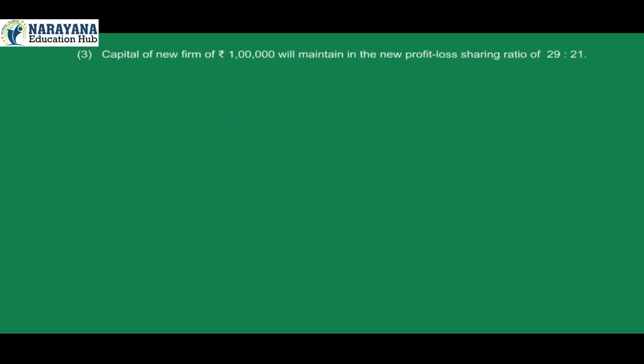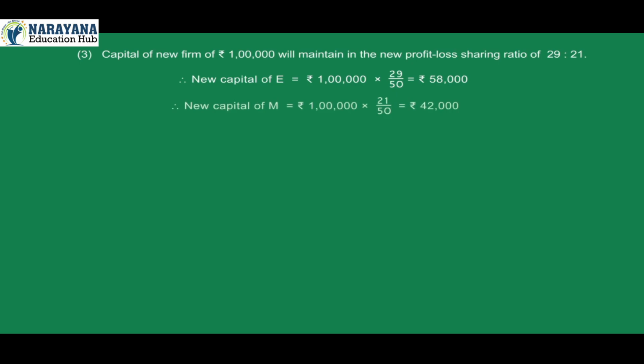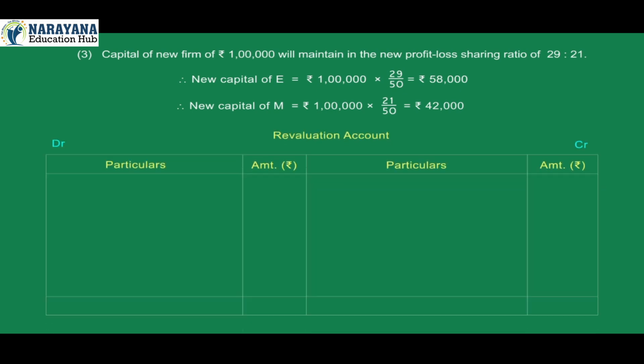3. Capital of the new firm of rupees 1 lakh will be maintained in the new profit and loss sharing ratio of 29:21. Therefore, new capital of E is equal to rupees 1 lakh into 29/50, which is 58,000. New capital of M is equal to rupees 1 lakh into 21/50, which is 42,000.